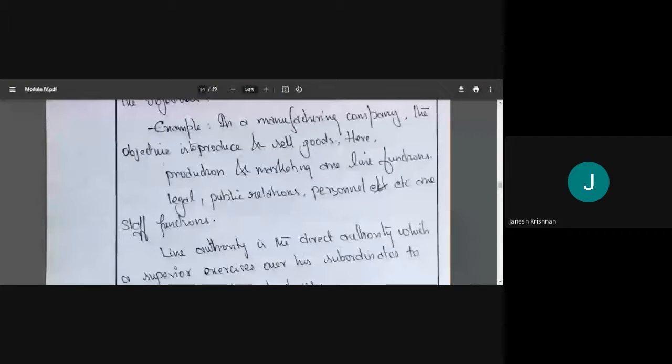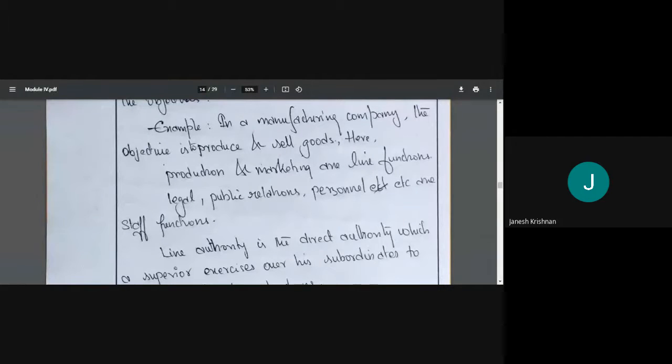If production is good and marketing is also good, then we'll be able to sell more, and we'll have more and more profit. So that is line function. In order to increase the profit, we need line function. And what are they? Production and marketing.